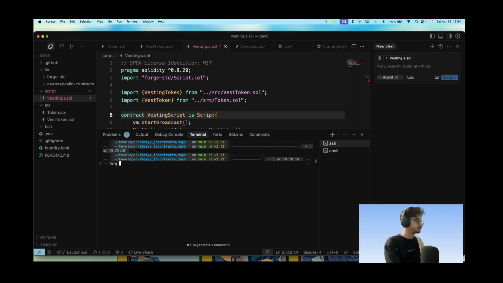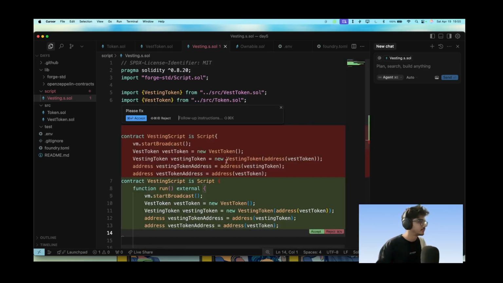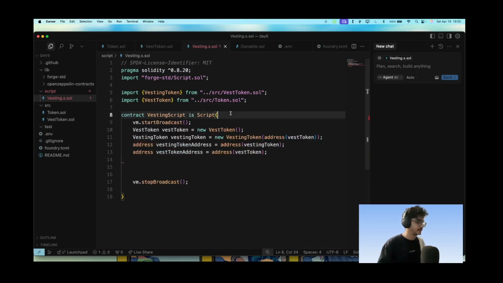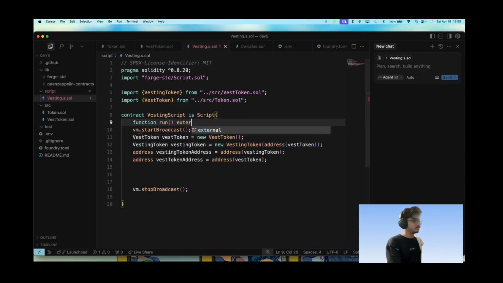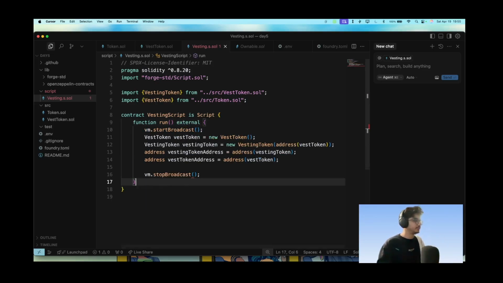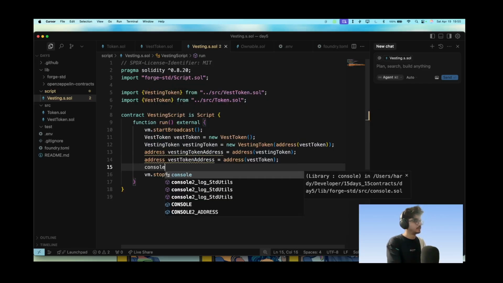Forge build. vm.startBroadcast needs an identifier. What's the identifier that vm.startBroadcast needs? Oh yeah, sorry guys, that's a little mismatch here. We need to call this all in a run function. Delete. And we have this here, so the vest token address is what we are using for, and console.log.